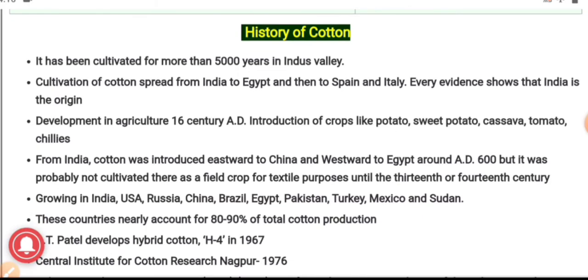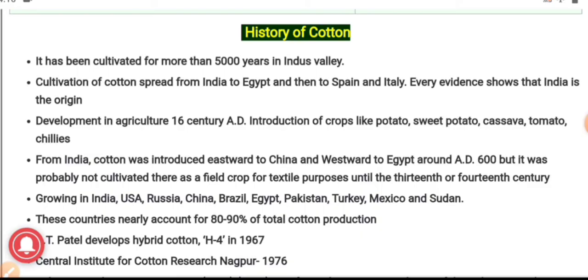Now we will have a discussion regarding the history of cotton. Cotton has been cultivated for more than 500 years in the Indus Valley. The cultivation of cotton spread from India to Egypt and then to Spain and Italy. Every evidence shows that India is the origin of cotton.